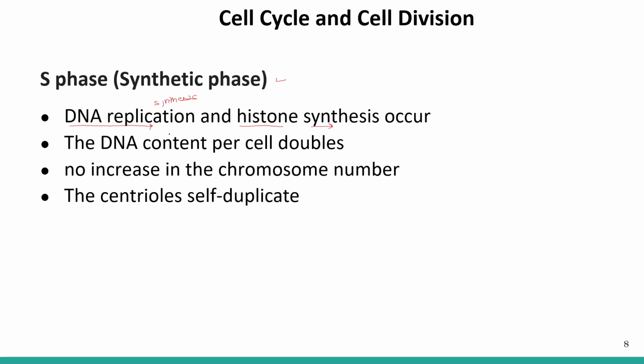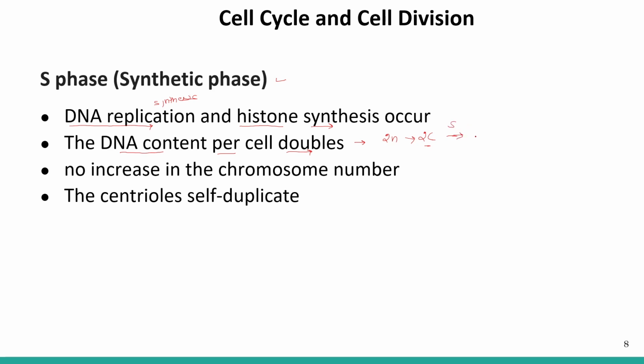Now, because of the DNA replication, DNA content per cell will double. So initially, if the cell was diploid, 2N, it consisted of 2C DNA. This is the DNA concentration. And after S phase, what happens?